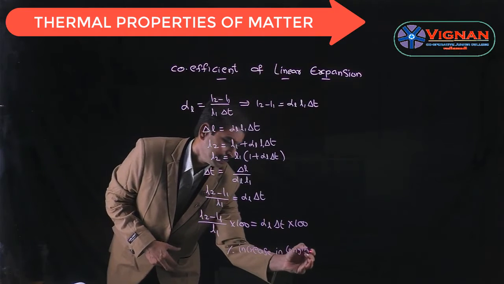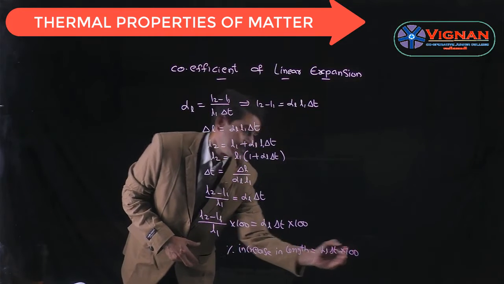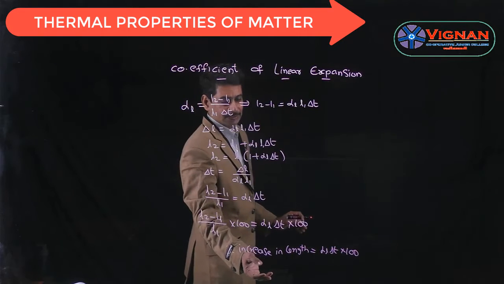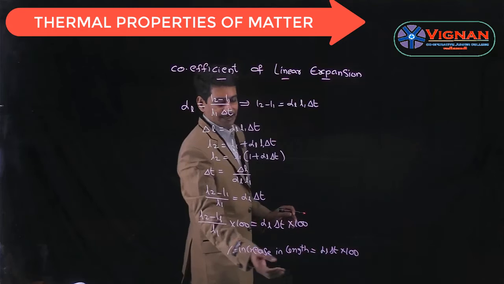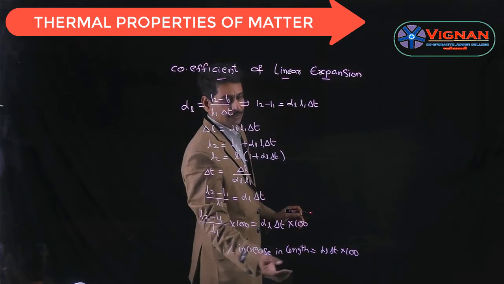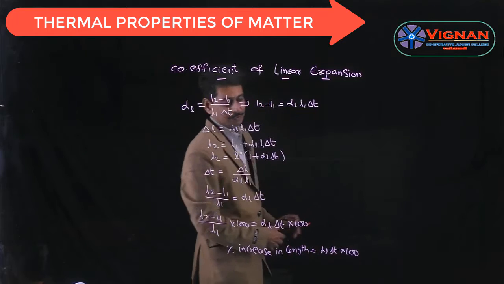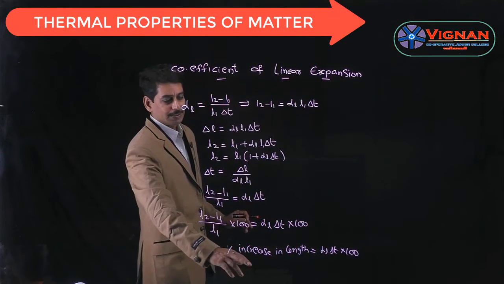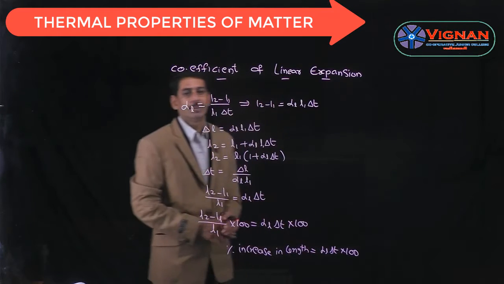So percentage increase in length is equal to alpha L into delta T into 100. In this expression, the percentage increase in length may be asked by giving alpha L and change in temperature, or by giving the percentage increase in length, we may be asked to find the coefficient of linear expansion when delta T is given. Anyway, to find the percentage change in length, the expression is percentage increase in length is equal to alpha L into delta T into 100.